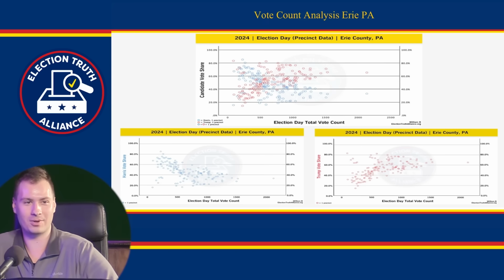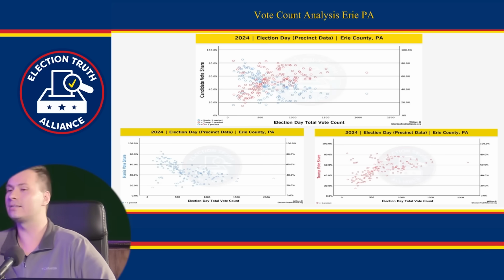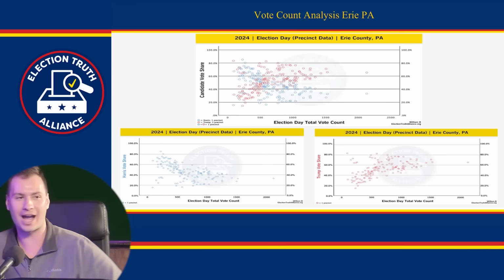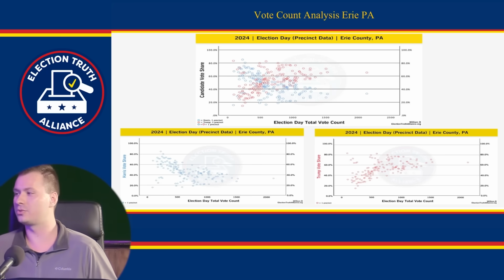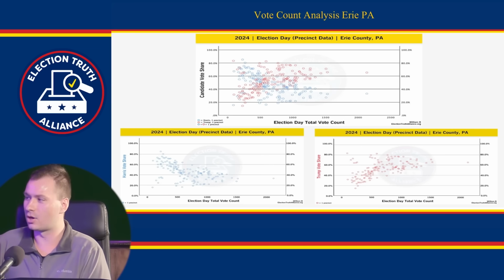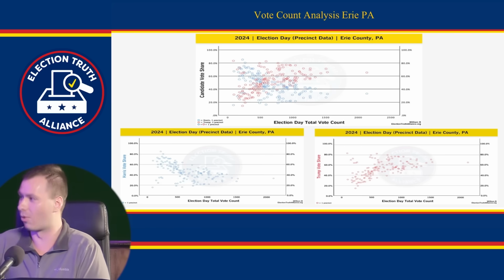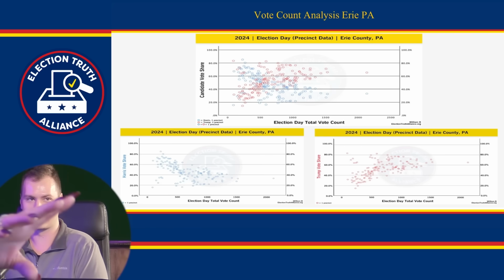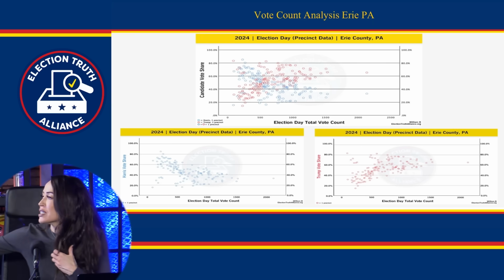If we look at both candidates separately, because it gets a little confusing when you look at both of them, we see that at lower votes cast per precinct, Harris is killing it, 60 to 80% or so. And then in precincts where more votes were cast, there's no time component here. Everyone seems to get a little confused, saying there's a time component. There's not. We're just showing you every precinct where a certain amount of votes were cast or more. This is all the precincts in Erie County.